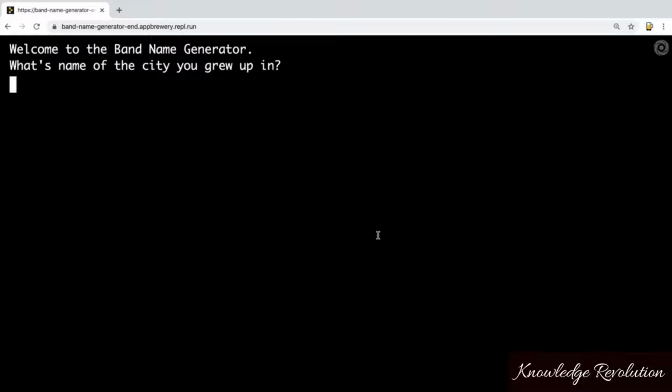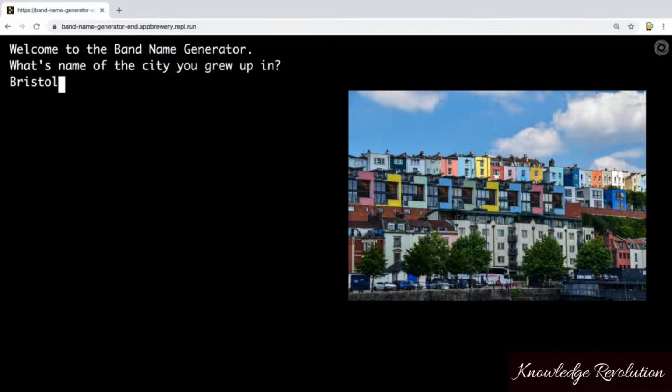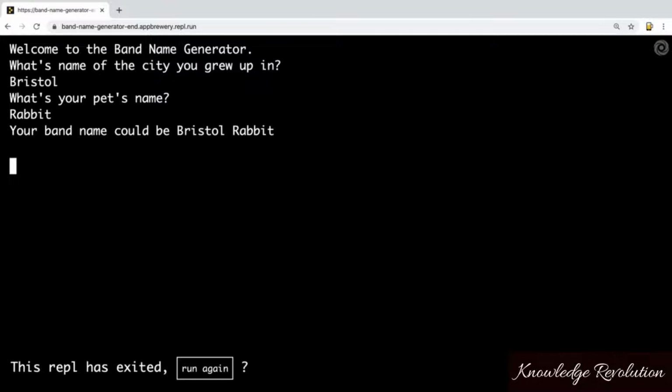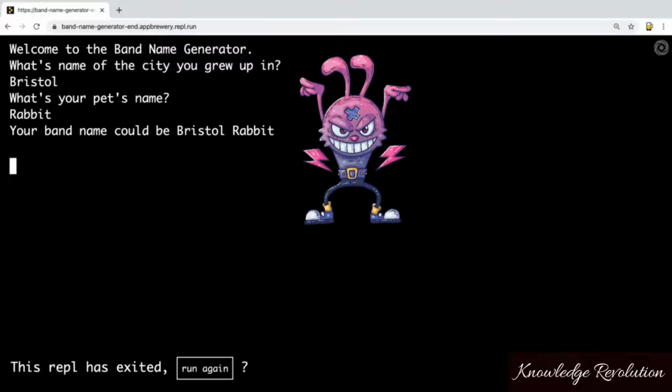So it asks you for the name of the city that you grew up in. So mine was Bristol in the southwest of the UK. And then it'll ask you what's the name of your pet. I had a pet rabbit when I was younger, and I am probably the least imaginative person, classic programmer personality. So I called my rabbit Rabbit. So now when I hit enter, it's going to give me my band name, and it could be Bristol Rabbit. So that sounds pretty cool. It could be like a rock band.